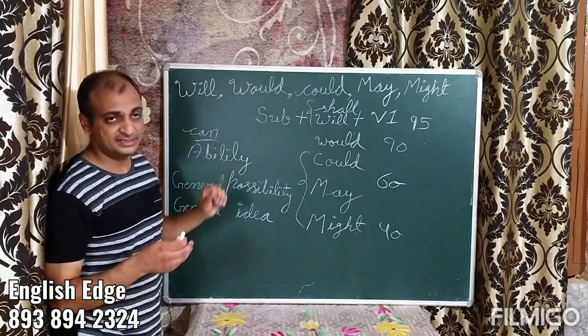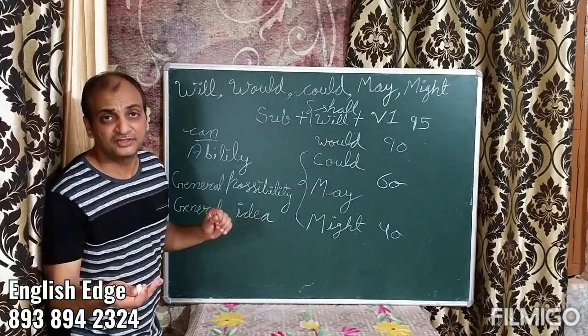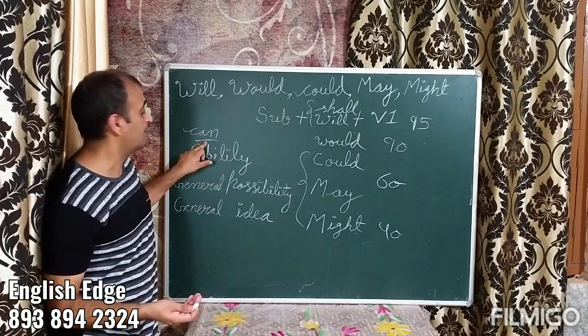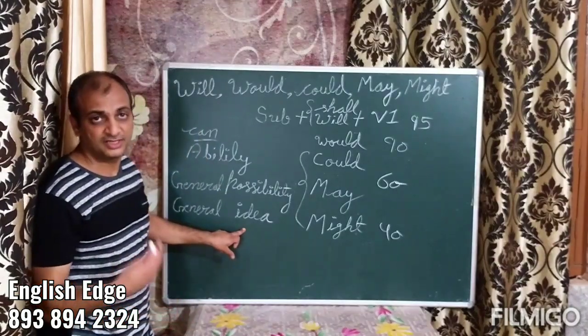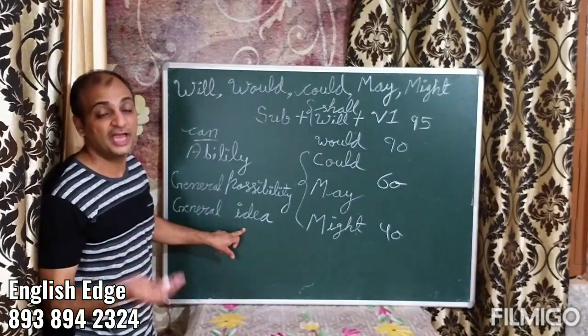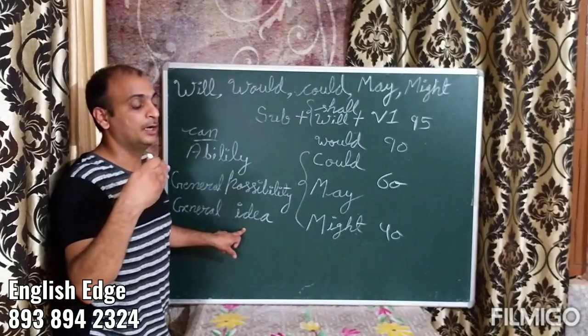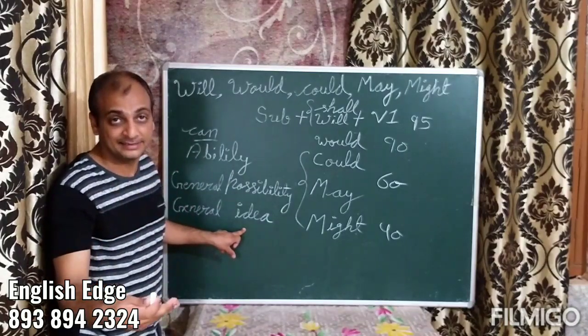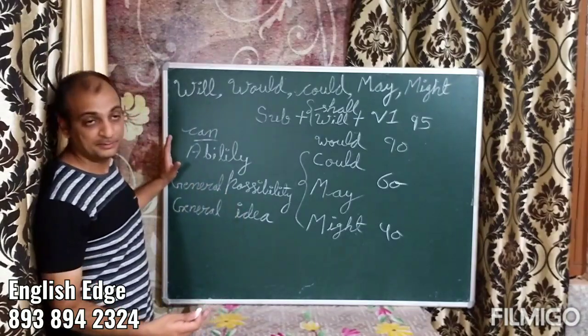For example, if I say dogs, or say another animal, shark. Sharks can bite. It's a kind of general idea. Sharks can bite, so they are dangerous. We have to maintain a healthy distance. We have to stay away from these animals.